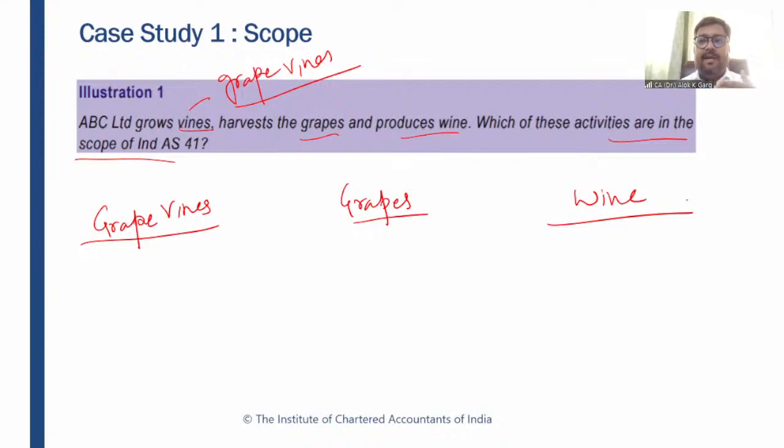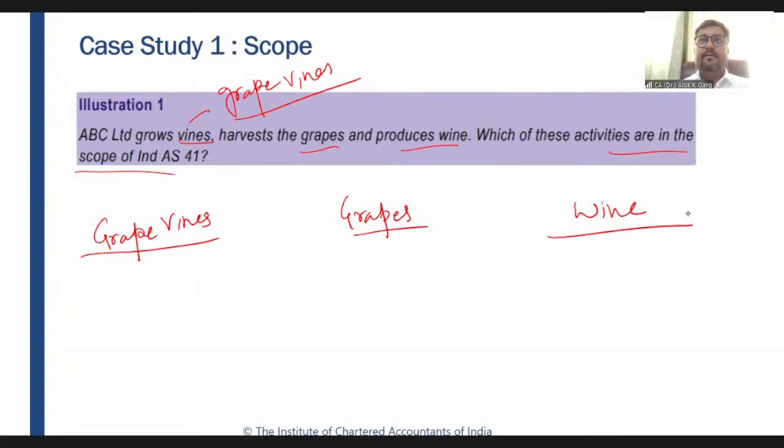They are plucking the grapes and using these plucked grapes to manufacture wine. So tell me, which of these activities are covered under Ind AS 41?